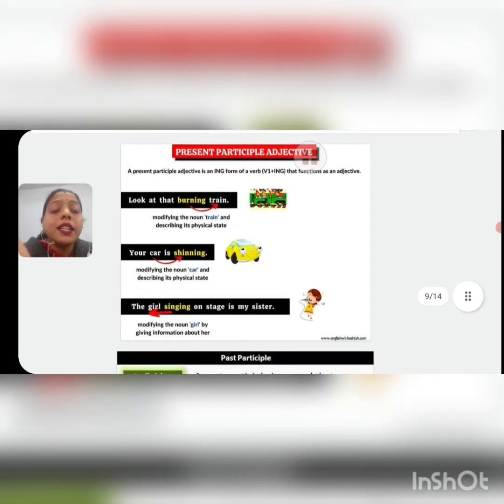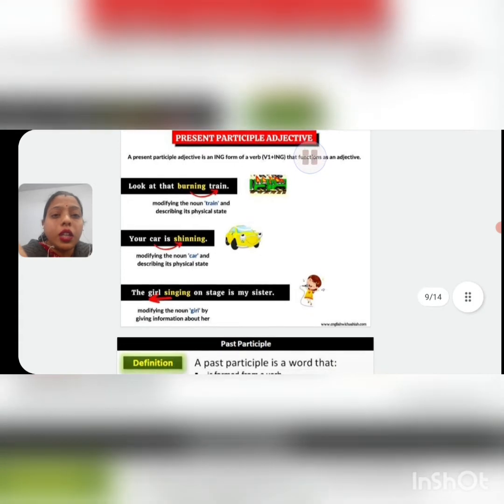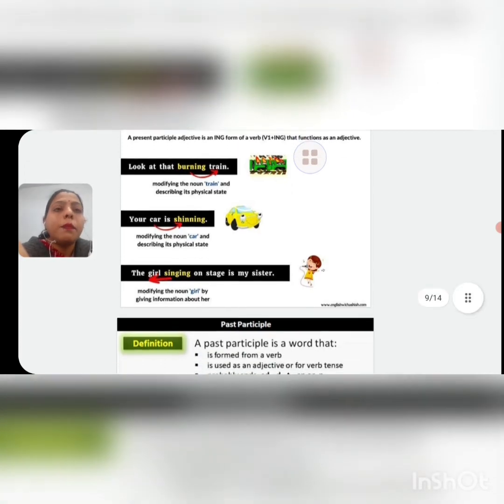See the last example, children. The girl singing on the stage is my sister. In this sentence, singing is the present participle and here it modifies the noun girl. Okay. So the present participle singing here acts as an adjective. Okay children, so these are present participles.